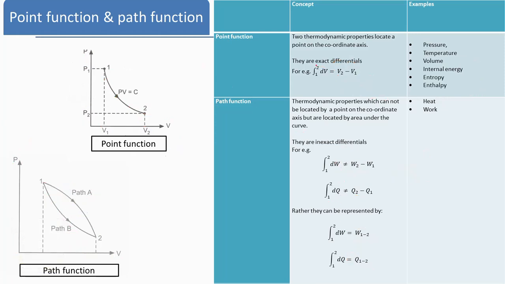So point functions are exact differentials. You can easily find the integration of that by substituting the upper limit minus lower limit. But in the case of an inexact differential, it cannot be written simply as W2 minus W1. It is work done during the process 1 to 2, either work done by the system or work done on the system. Here also Q12 is nothing but heat supplied by the system, heat supplied to the system, or heat rejected by the system. So that is the difference between the point function and path function.